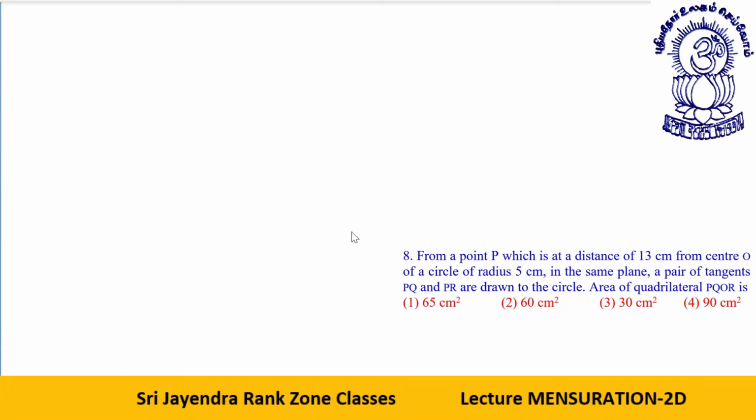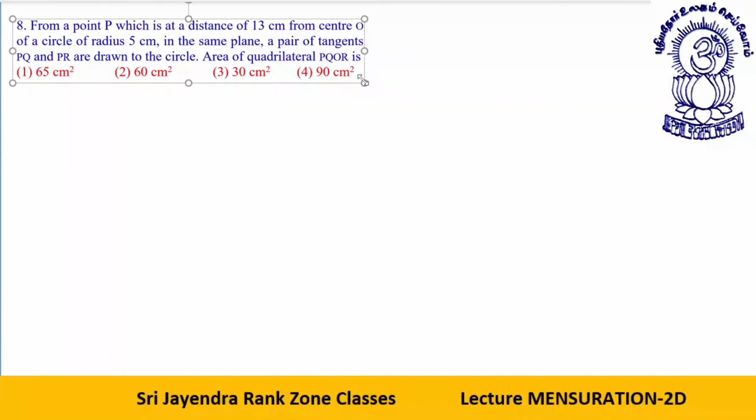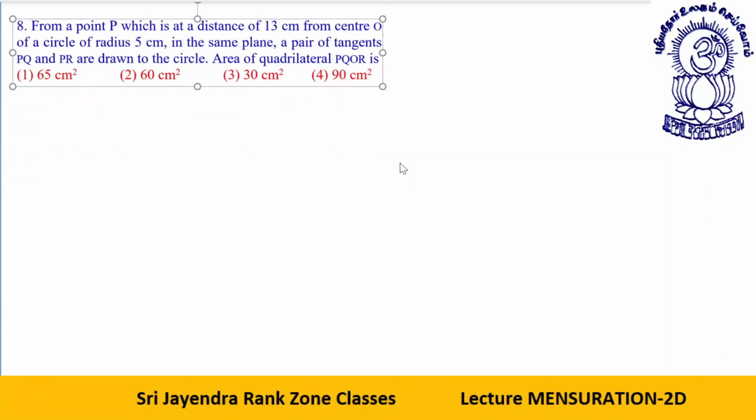From a point P, which is at a distance of 13 centimeter from the center O of a circle of radius 5 centimeter. Let me draw a circle first.